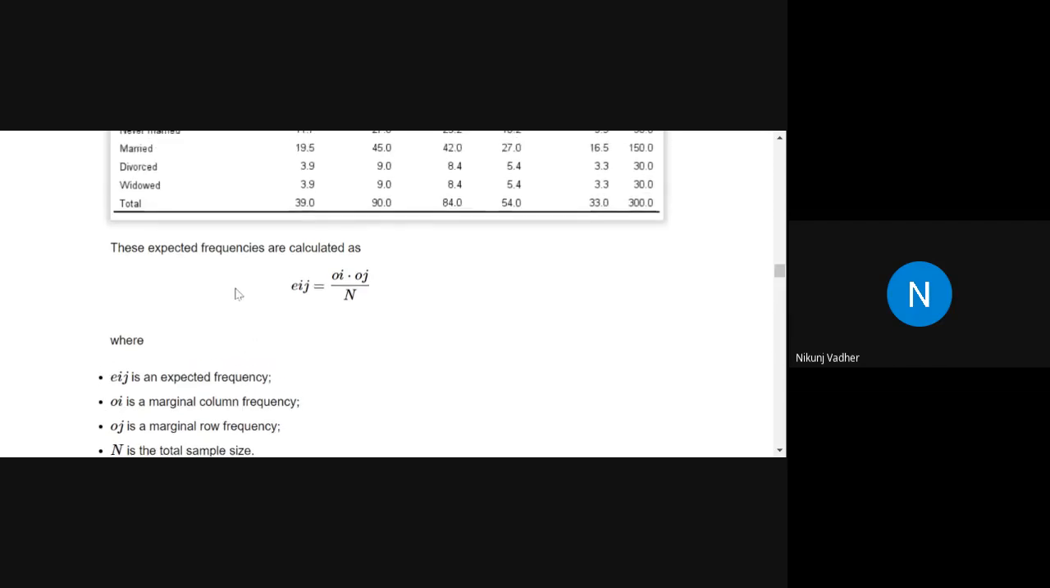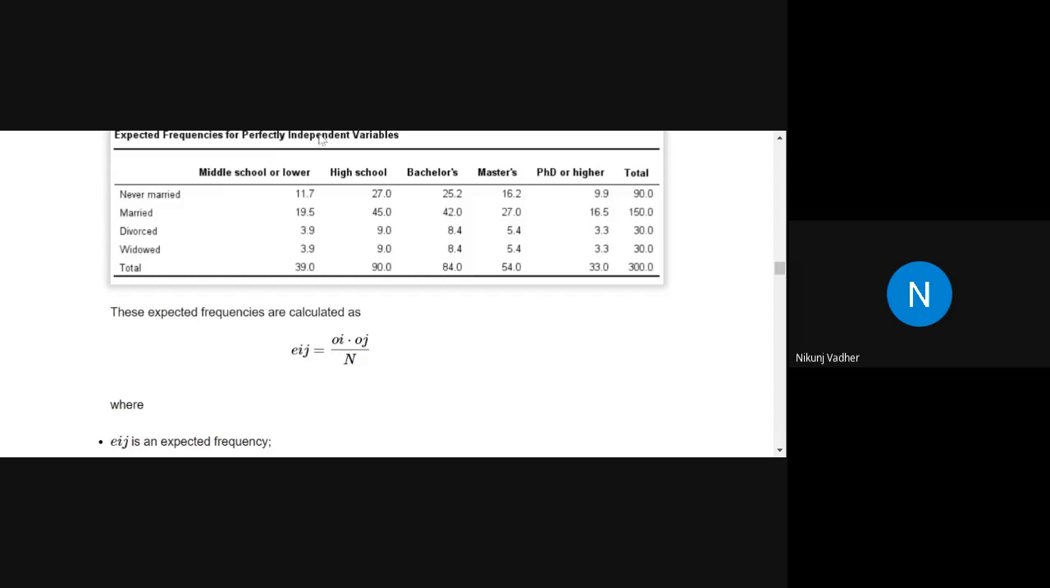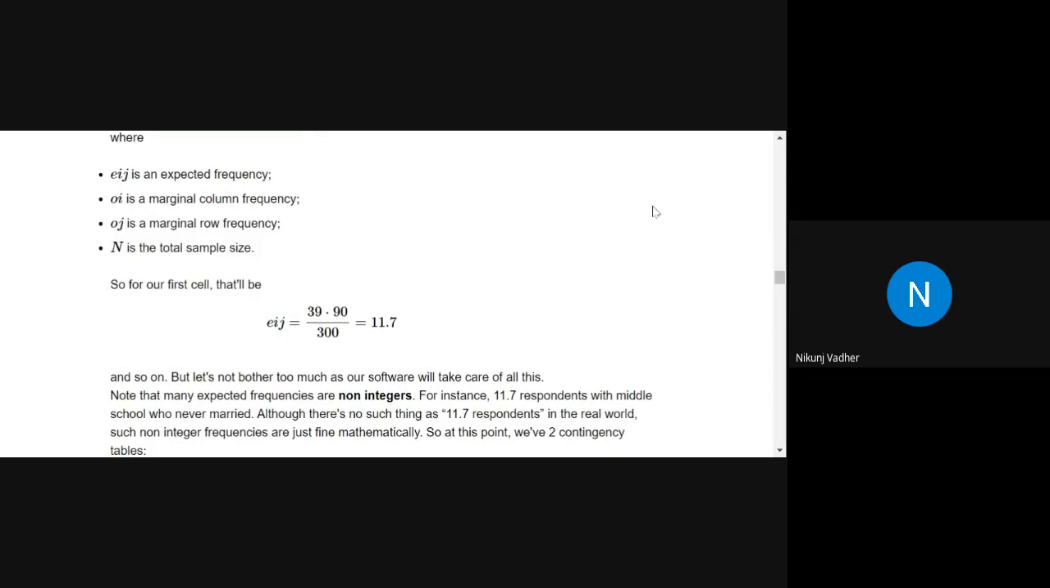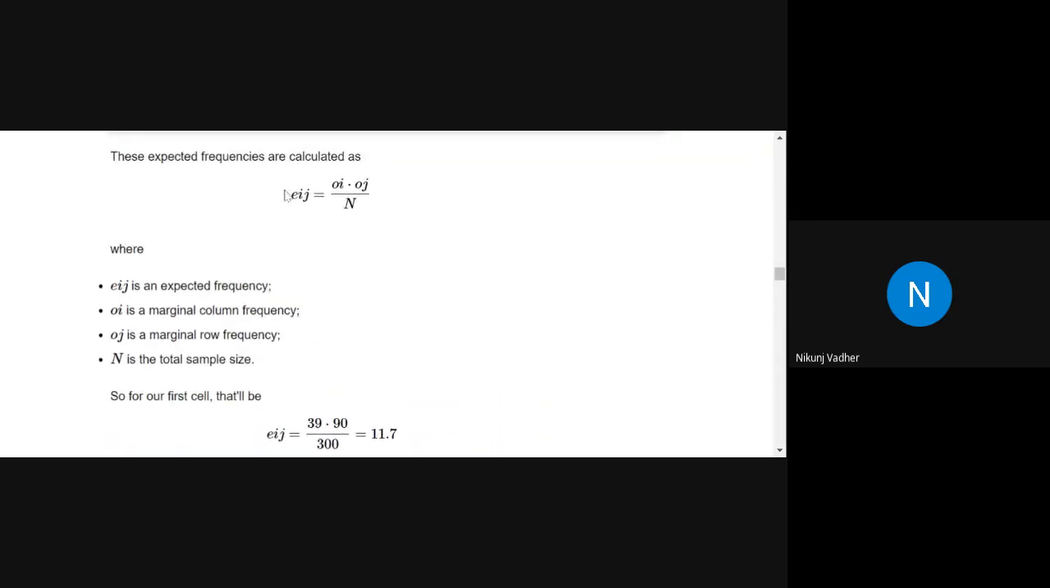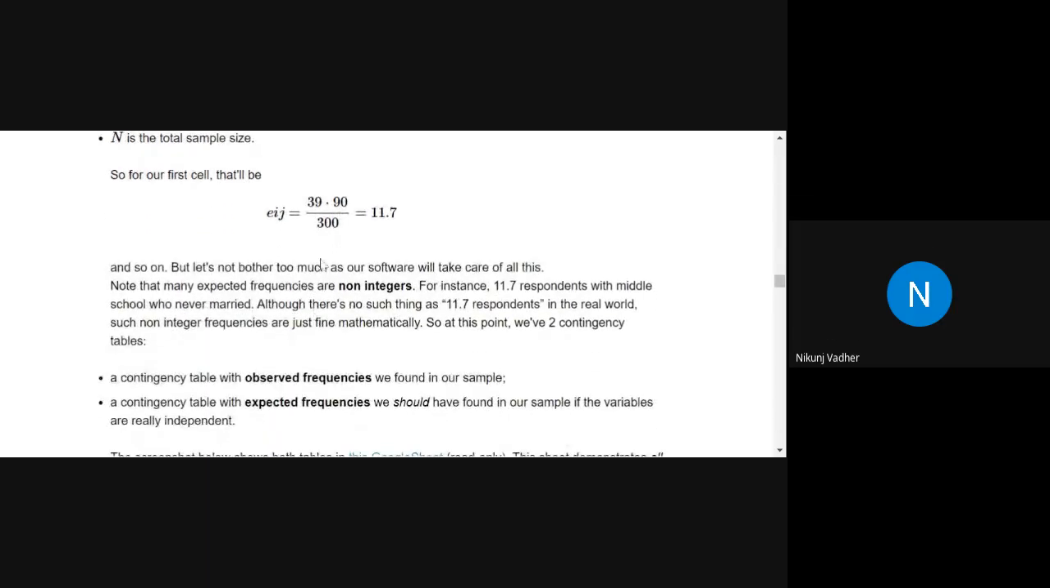Column means column part and row means row part, total. Okay, and we will calculate the expected using this. Expected of ij is equal to OI dot OJ divided by N. So let's see here what they have calculated, 39 into 90 divided by 300.